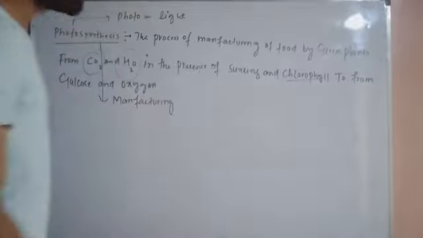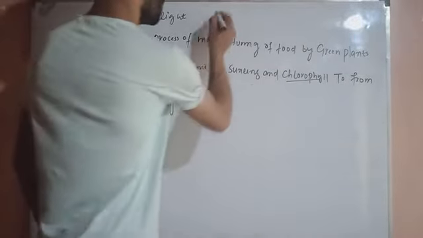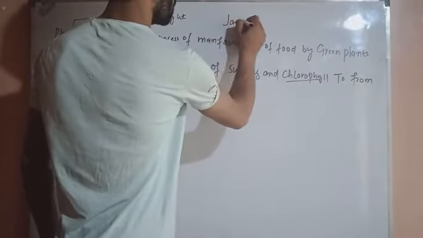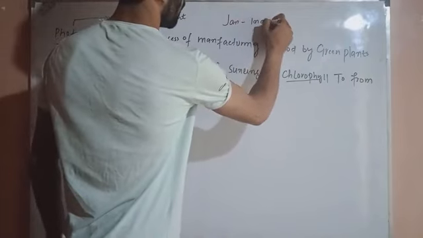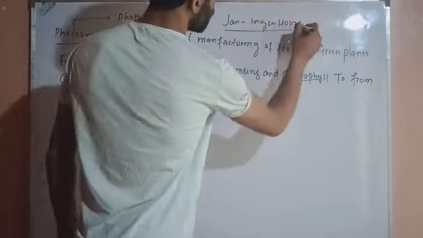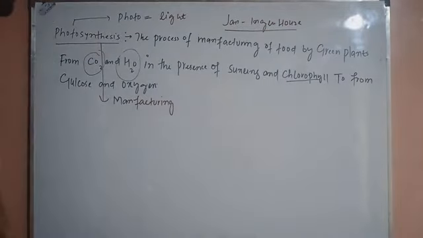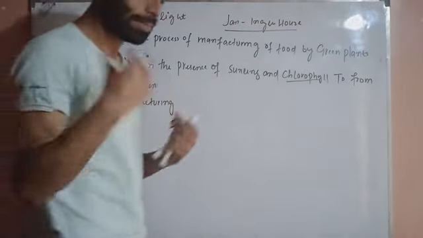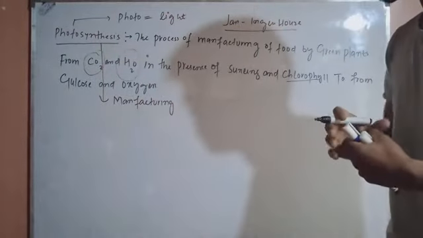This photosynthesis was first discovered by John Ingenhousz. John Ingenhousz was the first scientist to demonstrate this important phenomenon in plants, that is photosynthesis.